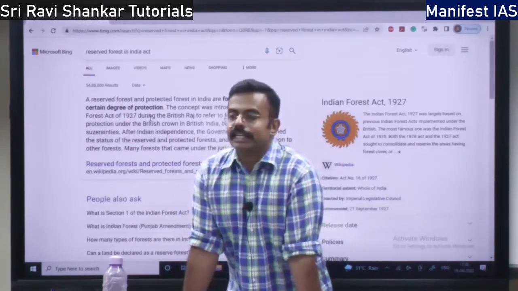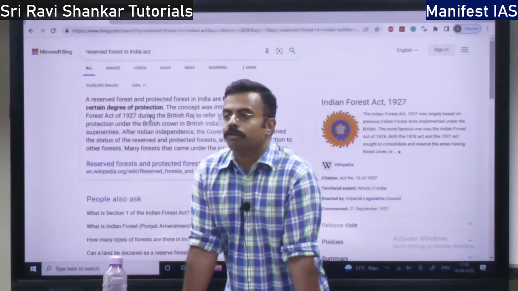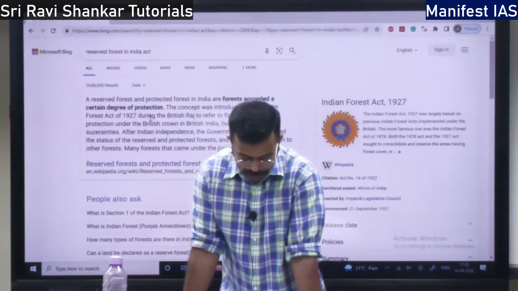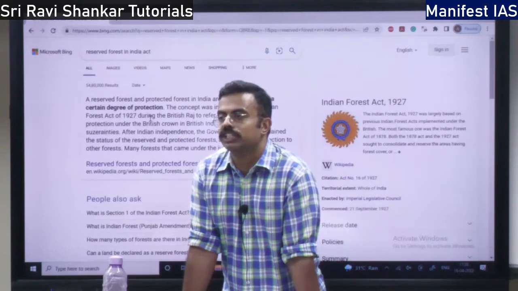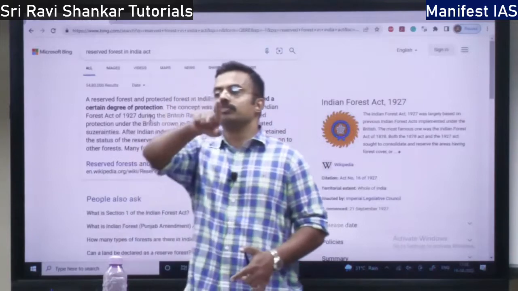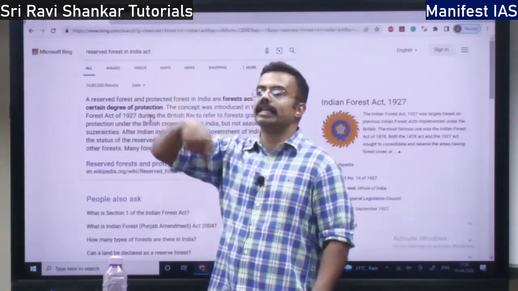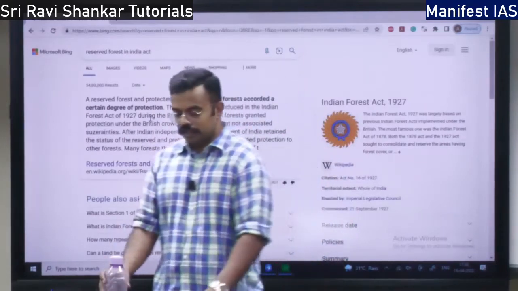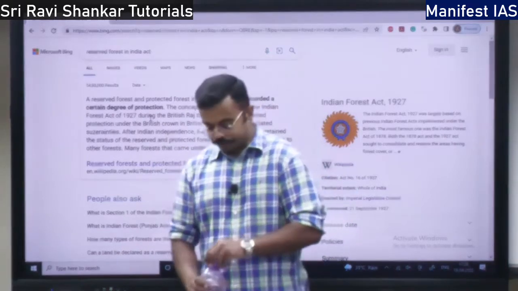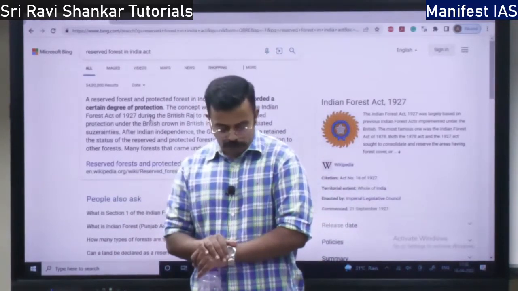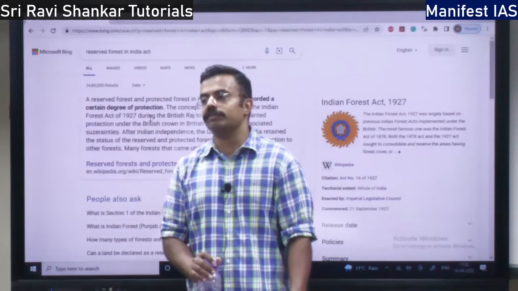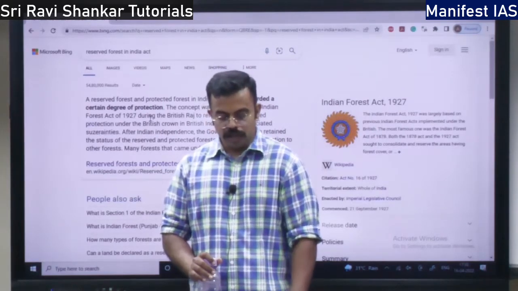After the initial notification, it is going to invite public opinion. Public can give their opinion. Later on, after all the procedure is completed, they are going to issue a final notification. In the final notification, it is going to demarcate the area, or show the limits of the area. So the limit of the wildlife sanctuary or national park is demarcated. That is the final notification. Central government can also declare it. It is also going to give the limits of the area. Same procedure for central government also.